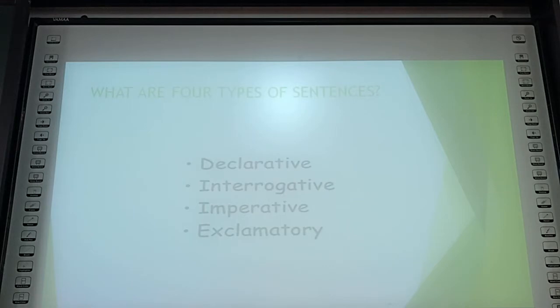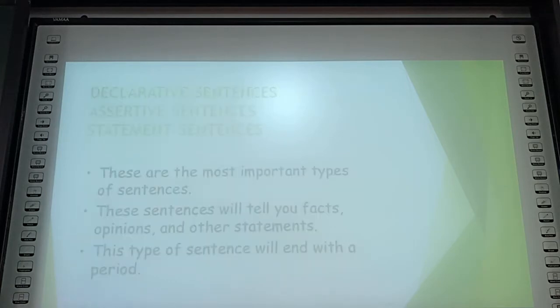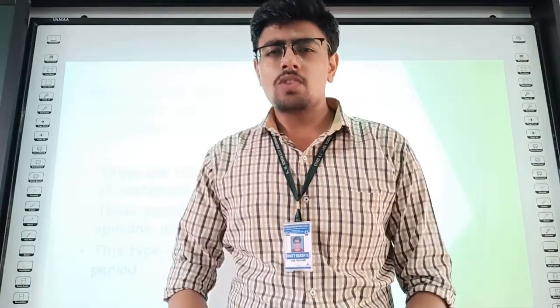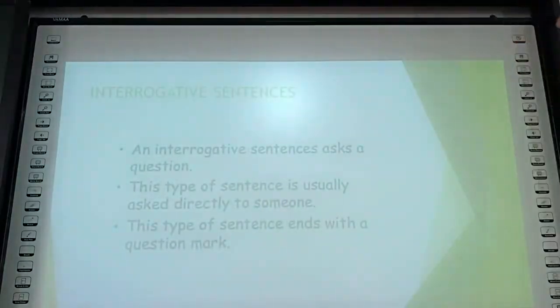Now there are actually 4 types of sentences: declarative, interrogative, imperative and exclamatory. The first one, the declarative sentence, is also known as the assertive sentence or statement sentence. These are 3 names for only one type of sentence. This type of sentence states facts, opinions and other statements. It is one of the most important types of sentence. It ends with a period. Whenever a normal sentence ends with a full stop, it is counted under the statement sentence.